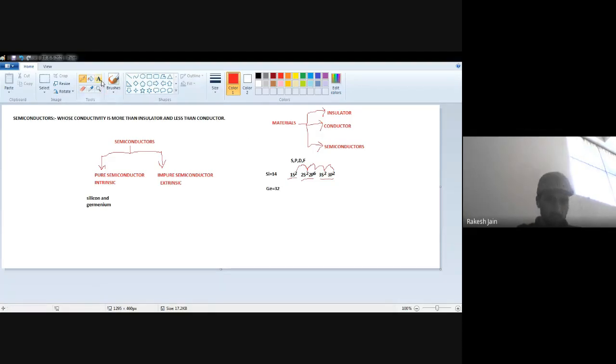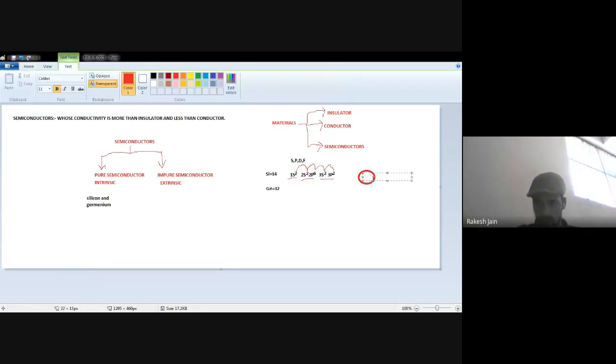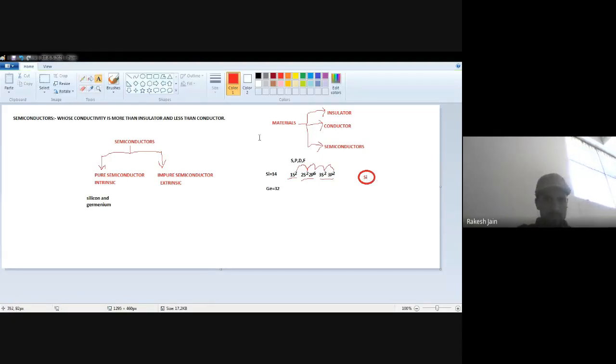Whenever we want to represent silicon, how can we represent it? We just write down silicon, encircle it, and mention 4 dots over there.